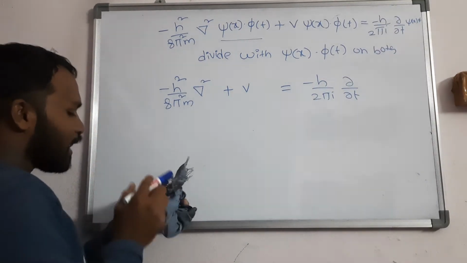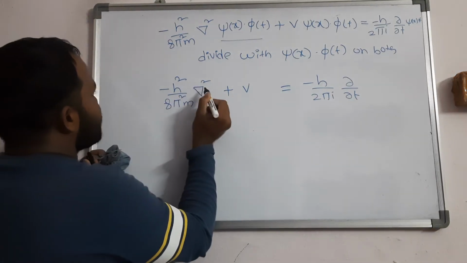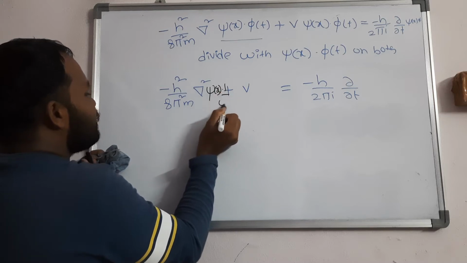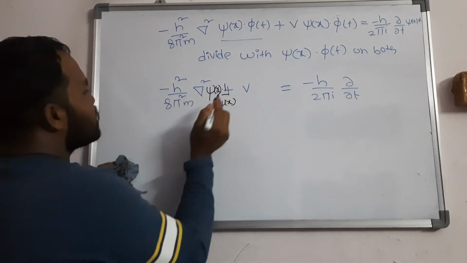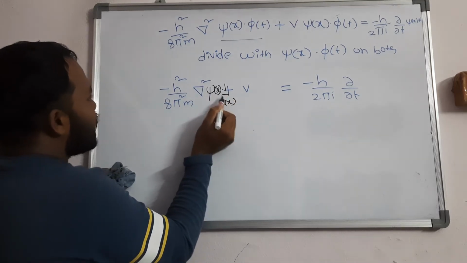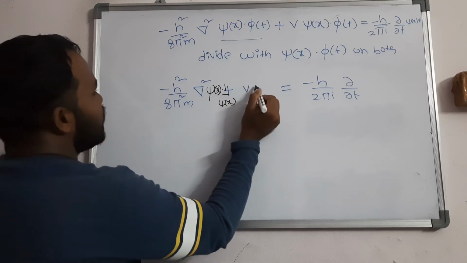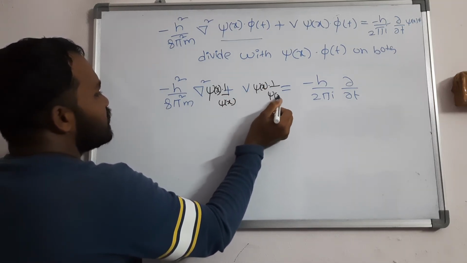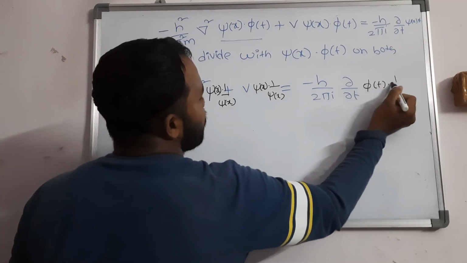But here what I am doing is, you should multiply psi of x inside and divide by psi of x, so then it gets cancelled. Because I want the function, I am multiplying and dividing with psi of x, and it gets cancelled. Here also I am doing the same: psi of x into 1 by psi of x. So it is the time function, right? I am taking phi of t into 1 by phi of t.